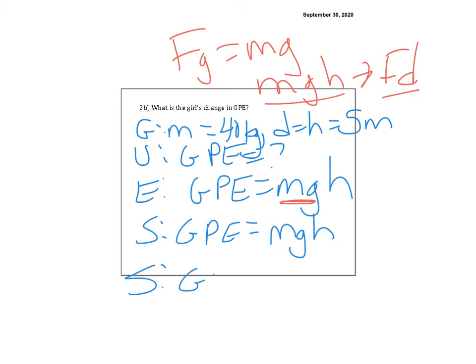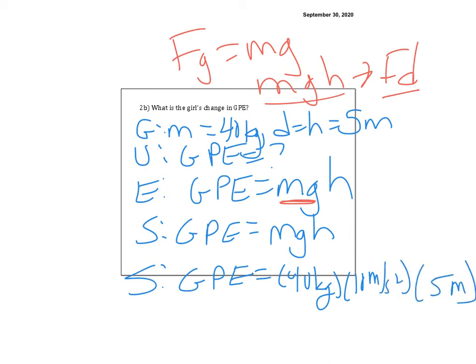So now GPE solution is equal to 40 kilograms times G, which of course we know is 10 meters per second squared, times 5 meters. Of course, you can use 9.8 if you really want to. So 400 times 5, 2,000. Could plug in your calculator if you wanted to.